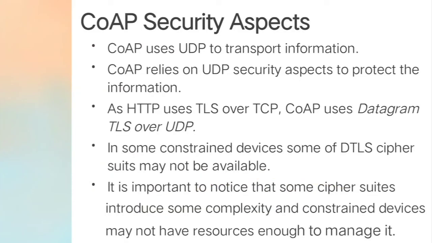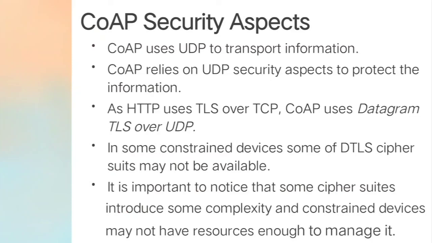QAP security aspects. QAP uses user datagram protocol to transport information. So QAP relies on UDP security aspects to protect the information. As HTTP uses TLS over TCP, QAP uses datagram TLS over UDP. As we have seen earlier, most of the features of QAP are very similar to HTTP. So here for security purposes in QAP, DTLS is used.